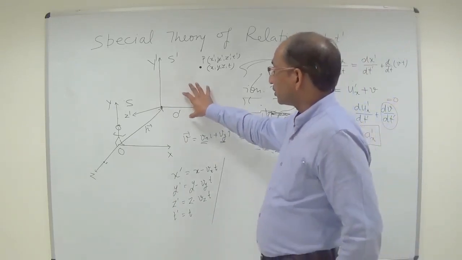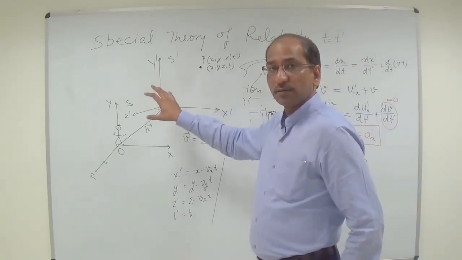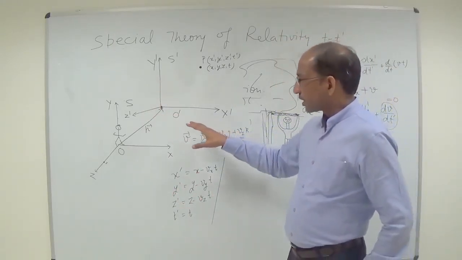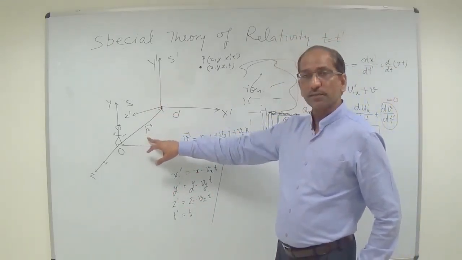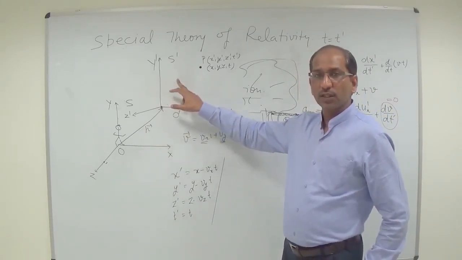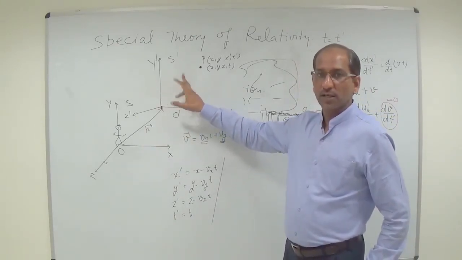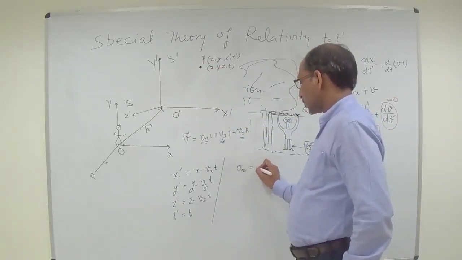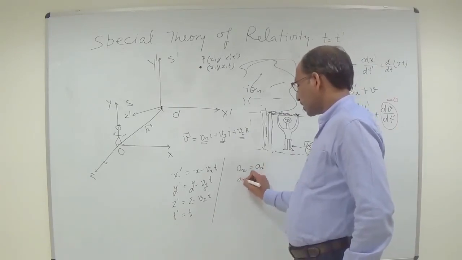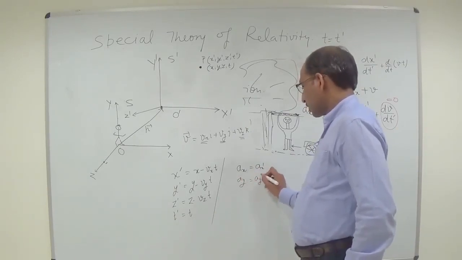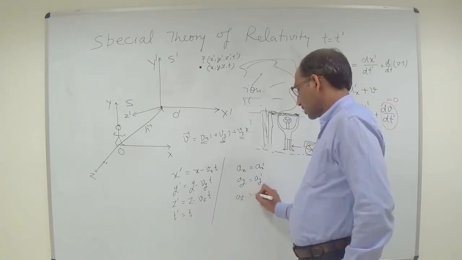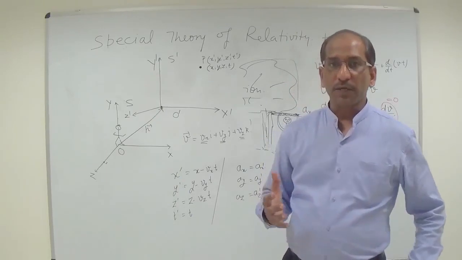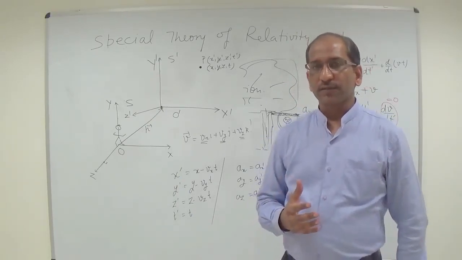And if the S and S prime planes are inertial, we will observe that the acceleration in the S plane and the acceleration in the S prime plane will be the same. So ax is equal to ax prime, ay is equal to ay prime, and similarly az will be equal to az prime, if these frames of reference are inertial.